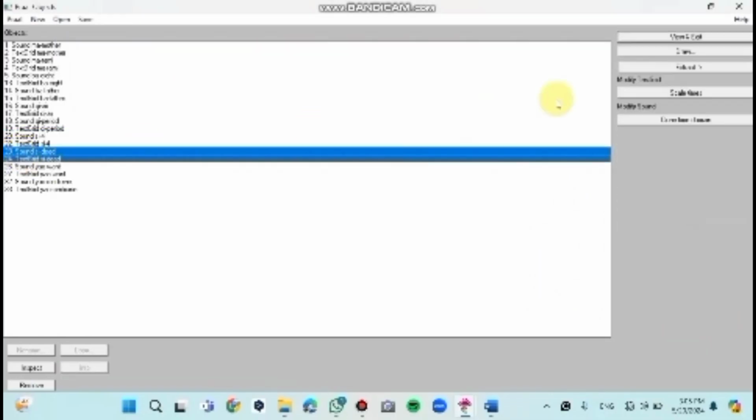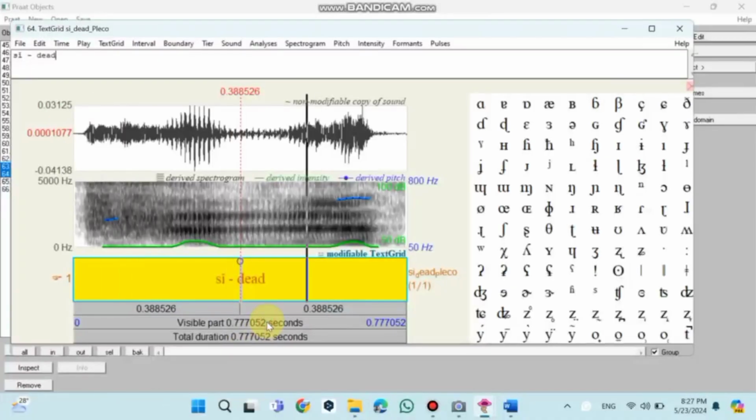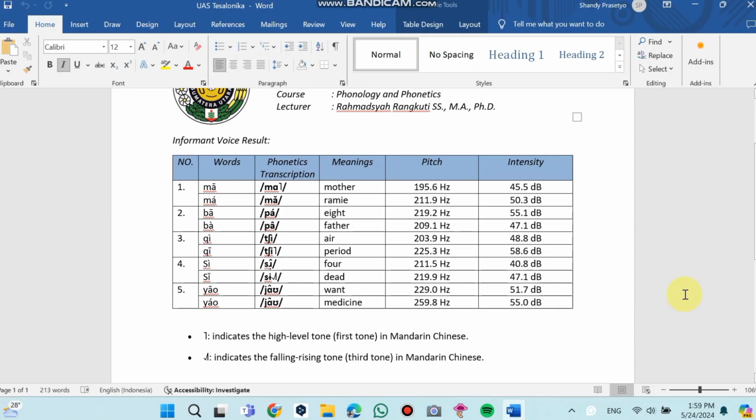and the second variant is. The word se4 produces a pitch frequency of 211 Hz and an intensity of 40 decibel. Meanwhile, se-det produces a pitch frequency of 219 Hz and an intensity of 47 decibel. In pronunciation, the word se4 uses a flat intonation while se-det uses a rising and falling intonation.